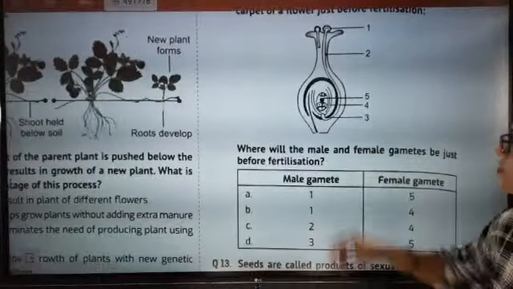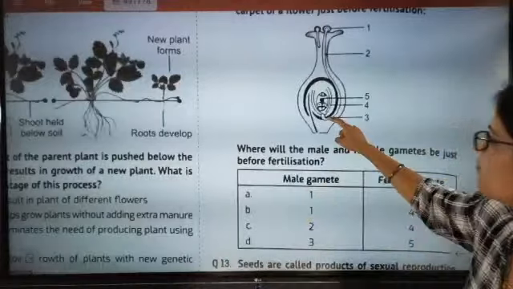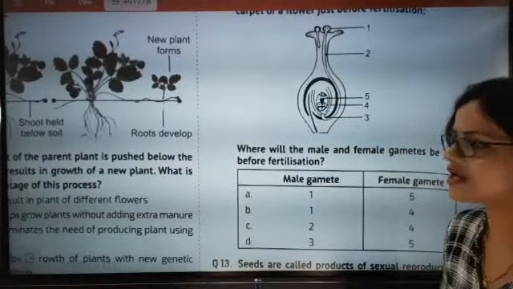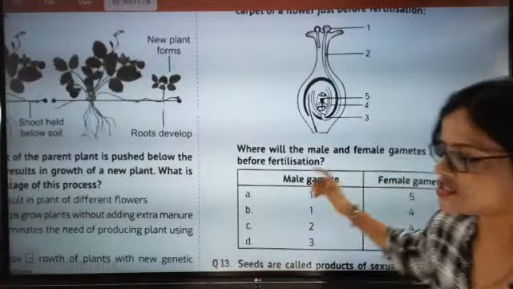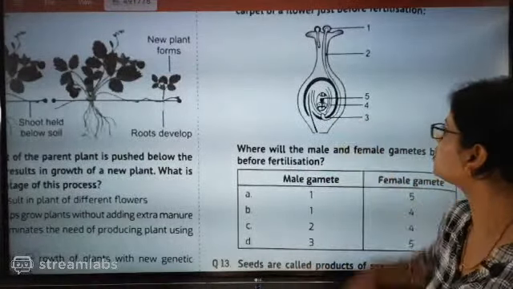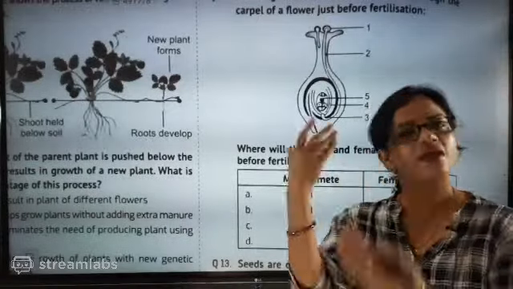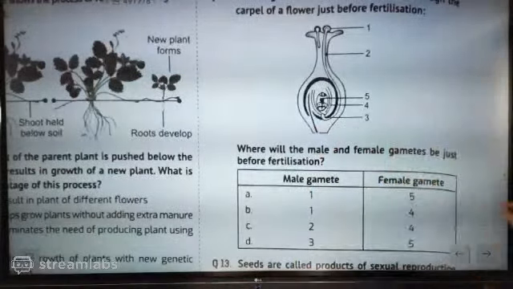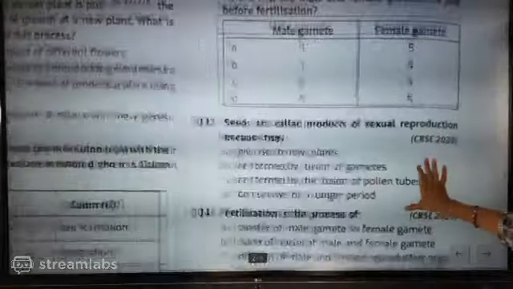See, 3. You have to see this very clearly, from here only and here only. The 5th will be exactly the ovule section, the ovary section, the ova part. So the 5th location is the correct one for female, and the 3rd location is the correct one for male. And they will be fertilizing and forming zygote. That's it. Go for the 5th question.